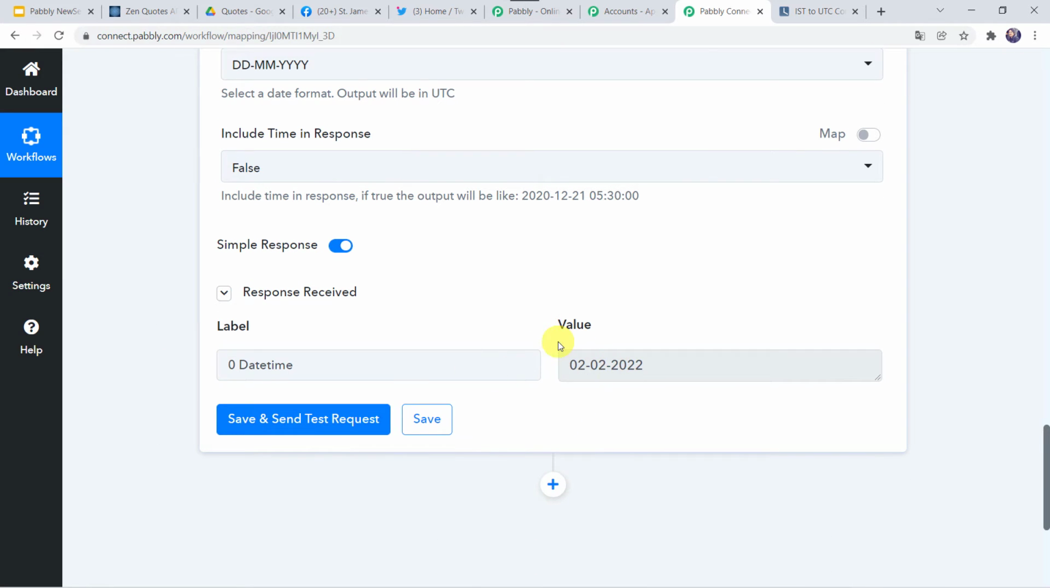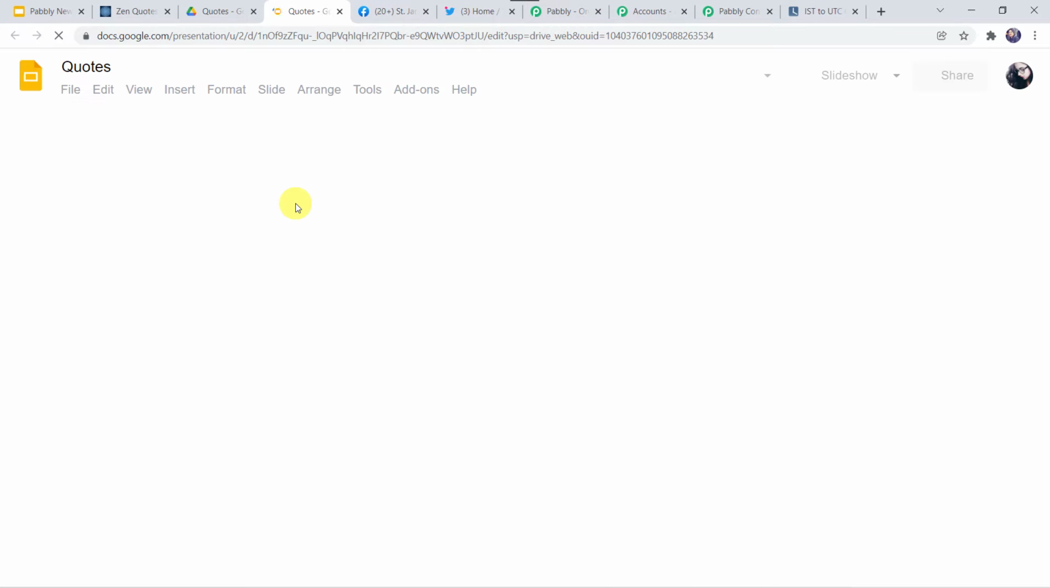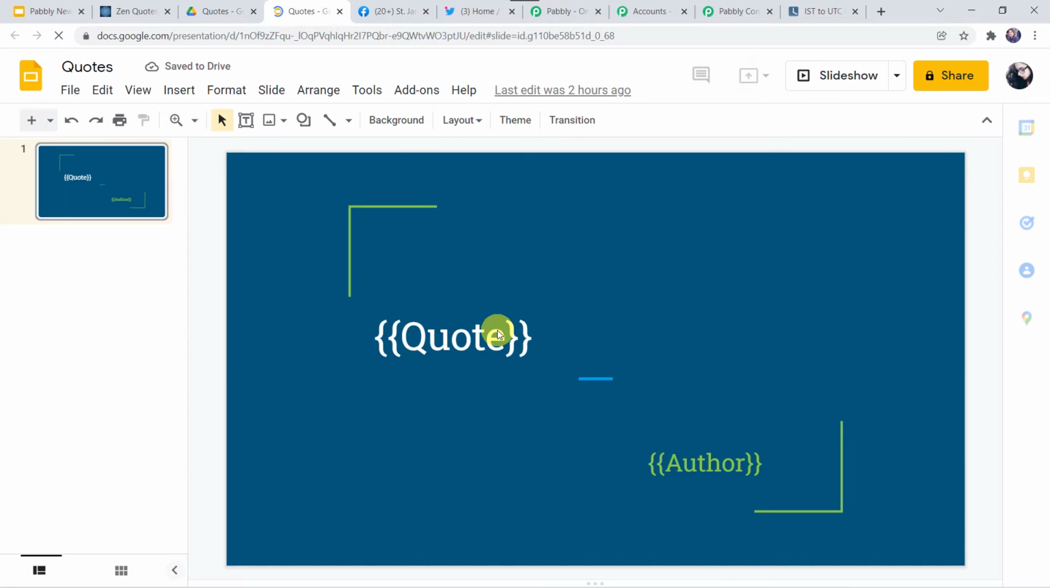Now we want to create a presentation using the template. So I'll just show you the template which I have already created in my Google Drive over here. And the template name is quotes. So this is the basic template which I have created. You can create the template as per your requirement, a creative one.